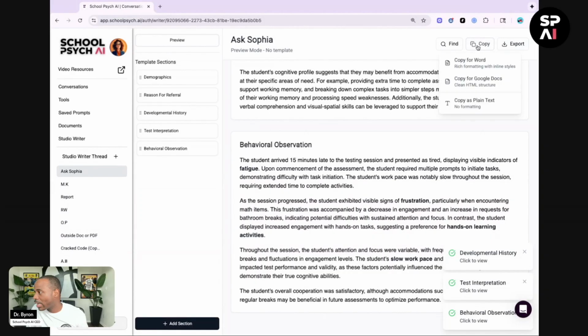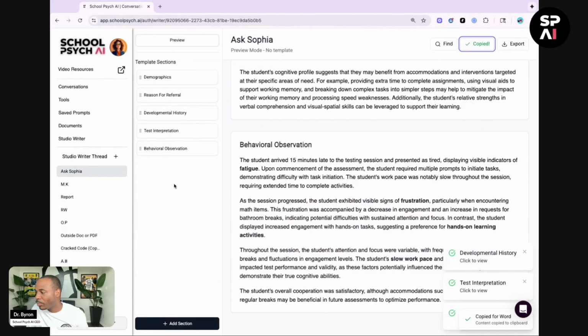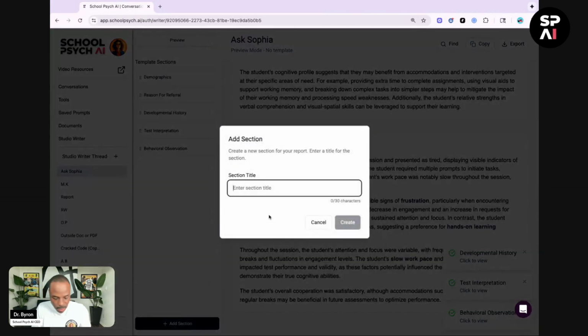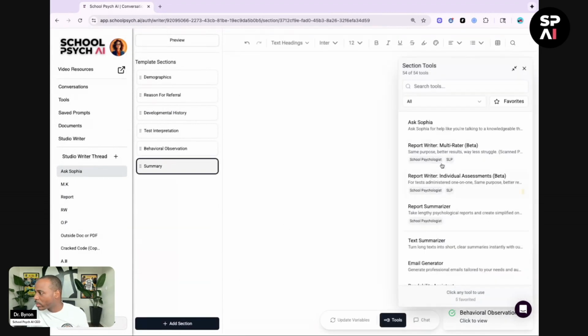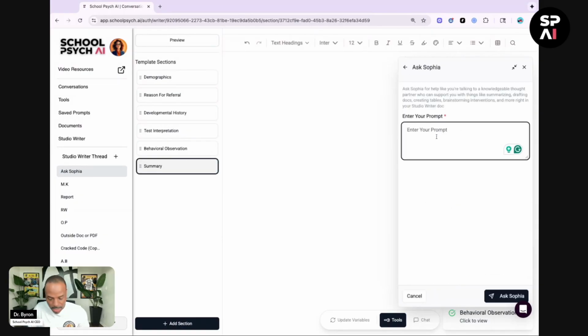Now check this out. I'm going to copy this. When I click copy, it gives us everything, right? That's this entire section. We're going to add section. We're going to say summary. We're going to click create, and then that's going to pop open. I go to tools, Ask Sophia. I'm just going to paste that in.